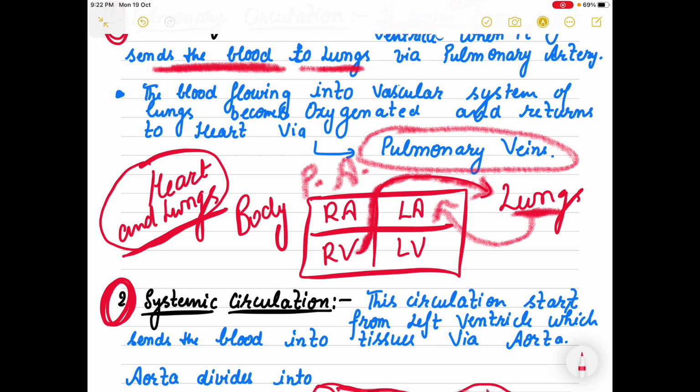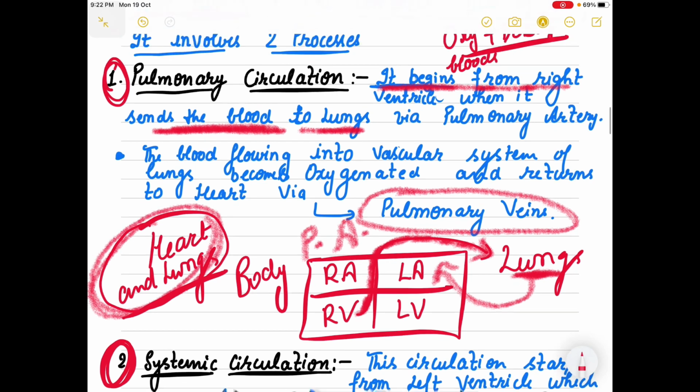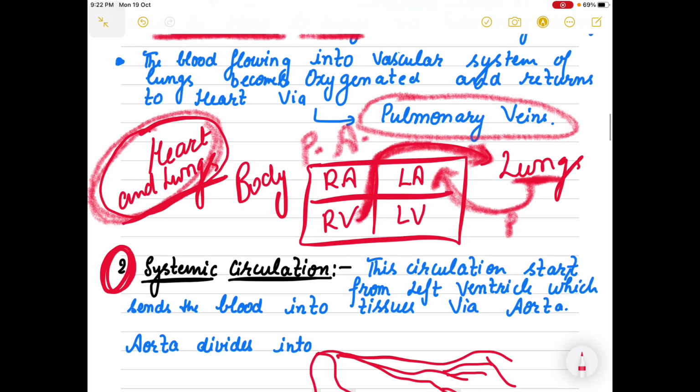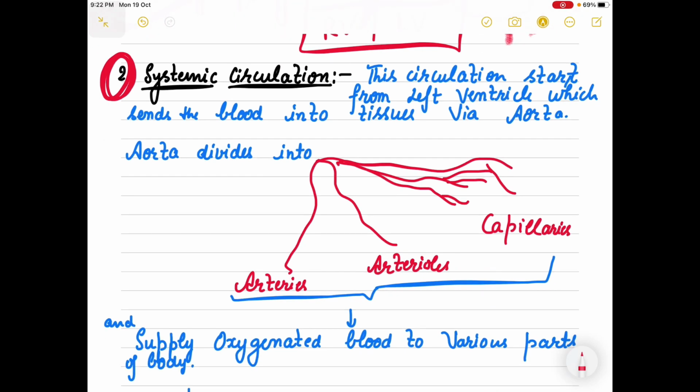So heart and lungs के बीच में जो circulation हो रहा है, that is your pulmonary circulation, right? That is the first point of your double circulation, that one circulation is involving your heart and lungs, and it is beginning from right ventricle to lungs and from lungs to the left atrium through the pulmonary veins, right? Now the next one is the systemic circulation.